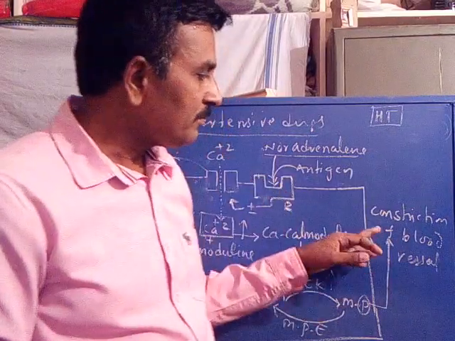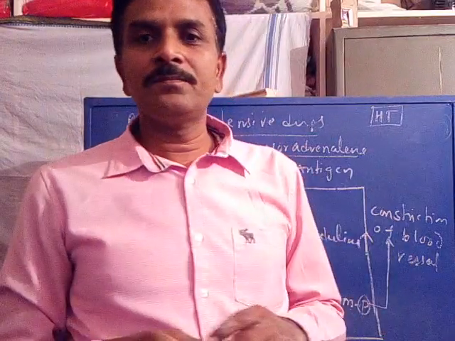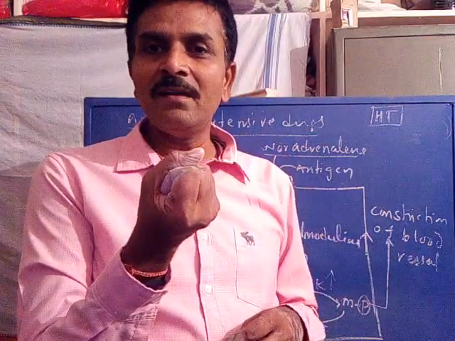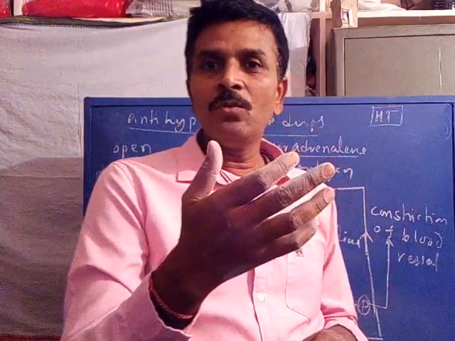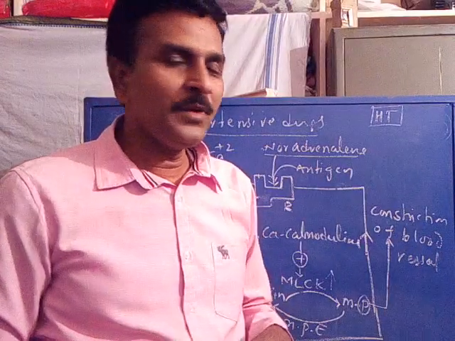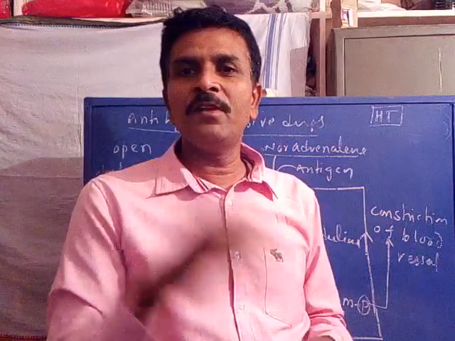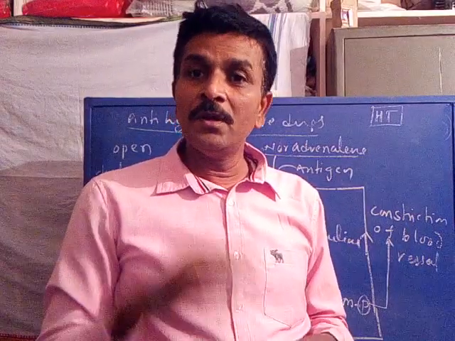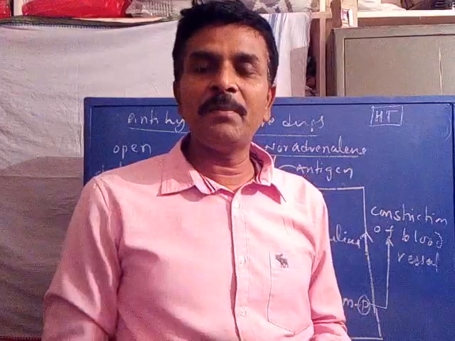That is, the blood flow decreases and pressure increases. That we know, it is a general phenomenon. When the diameter is constricted, the flow rate of the fluid inside the tube decreases, causing increase in the pressure of the fluid.